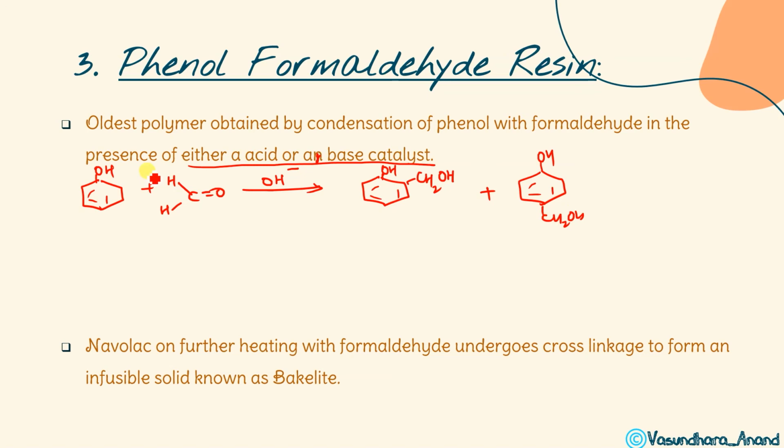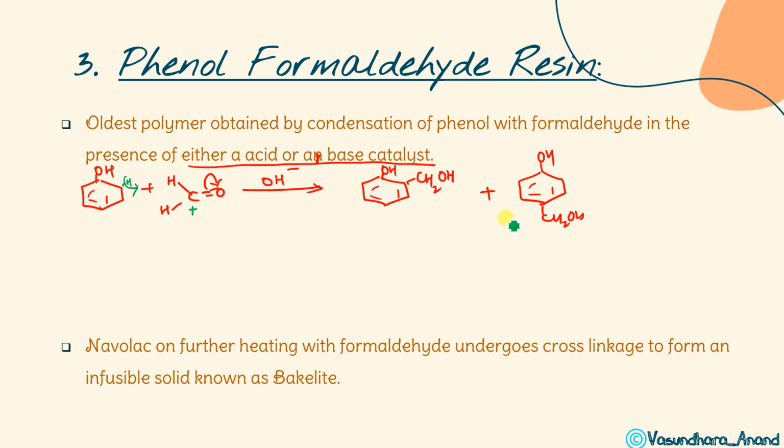How will it form? See, this bond is going to break on this side, and then at the ortho position here, this H being a better leaving group will move away, यहाँ से हटके आ जाएगा OH के साथ, and this is due to plus charge, ये जाके यहाँ पे attach हो जाएगा. So similarly it can do the para position. I hope it is clear.